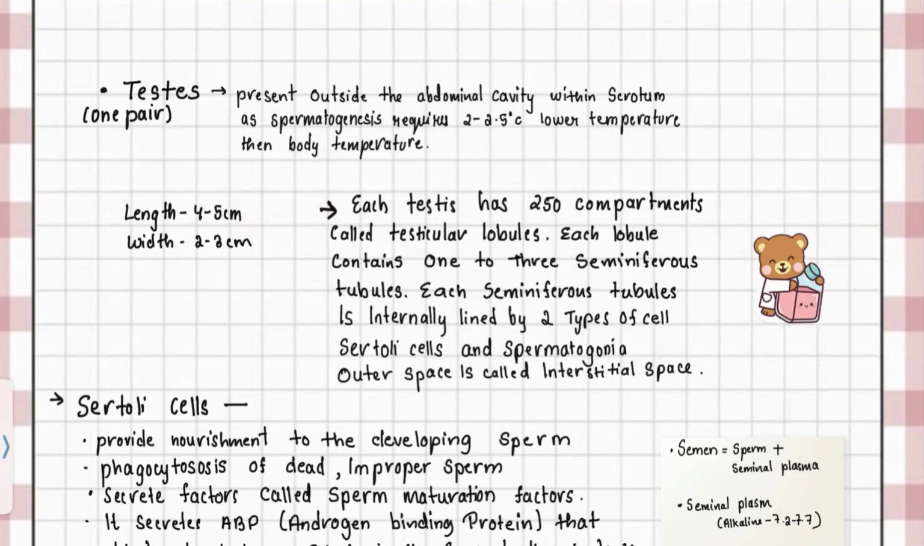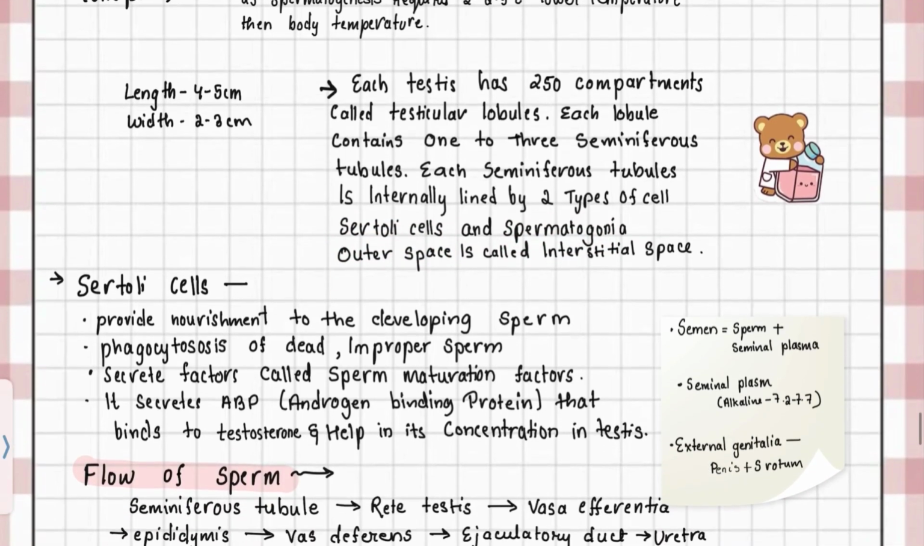अगर हम इंटरनल स्ट्रक्चर ऑफ टेस्टिस को समझे, ईच टेस्टिस हैज अराउंड 250 कंपार्टमेंट्स known as testicular lobules. Every lobule contain 1 to 3 seminiferous tubules. These seminiferous tubules are internally lined by two types of cell, Sertoli cells or nurse cells, and spermatogonia, which divides to ultimately give rise to sperms. The space outside the tubule is called interstitial space, which contains blood vessels, nerves, Leydig cell, and other immunocompetent cells.